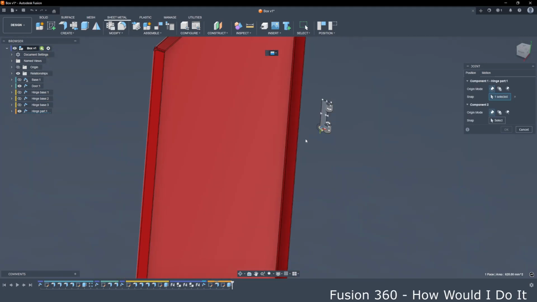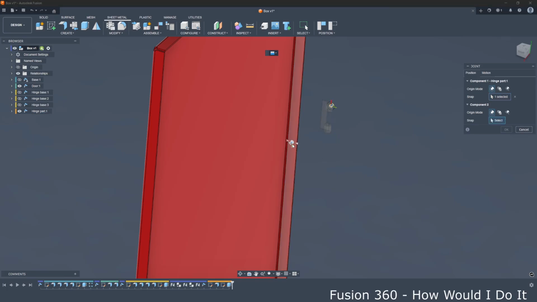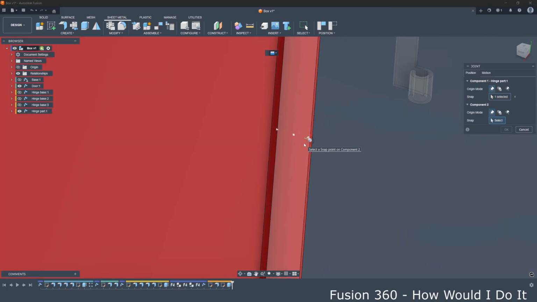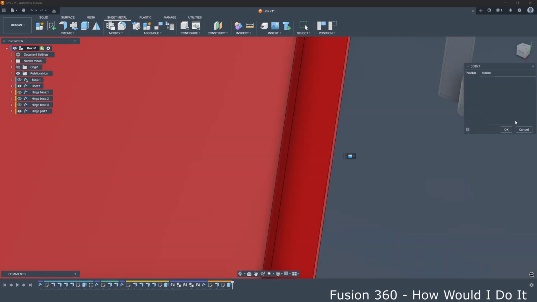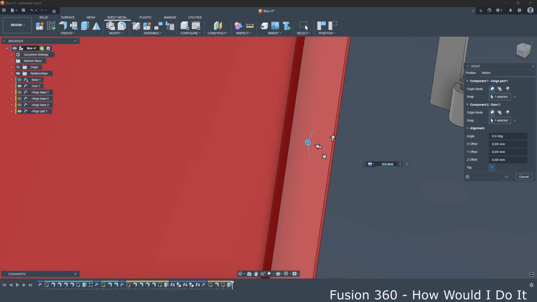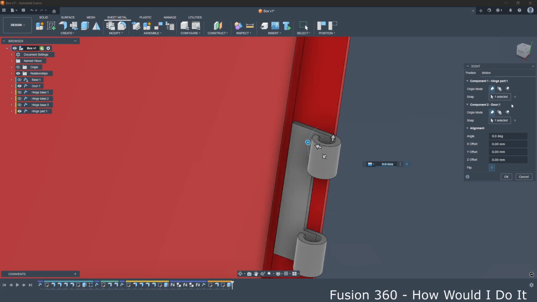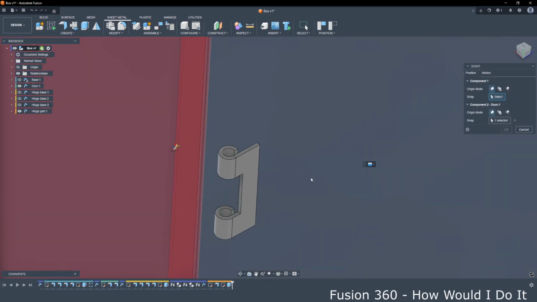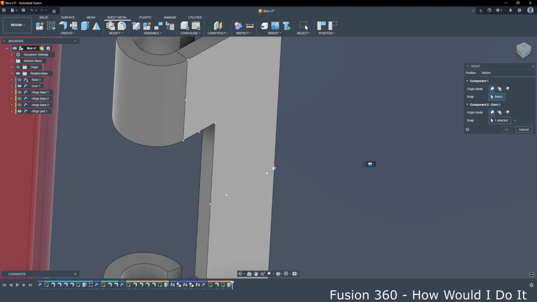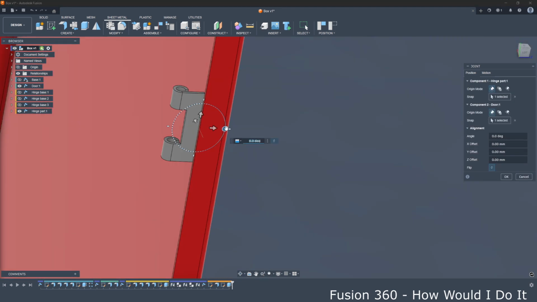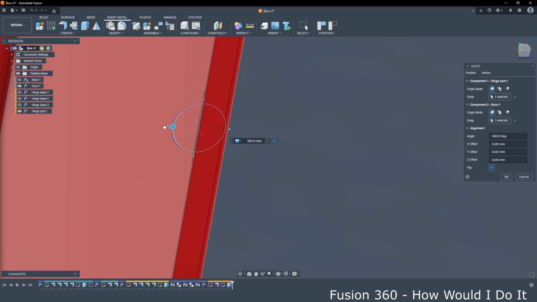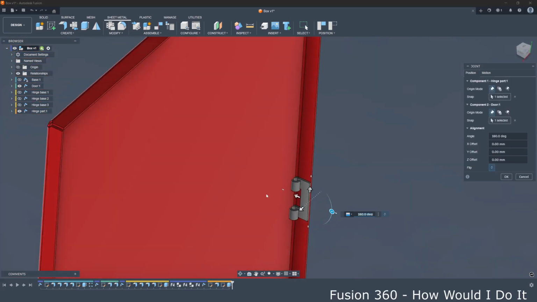Why is it not showing us? Now it's showing. So something isn't okay. I will have to select this one again. Now it's okay, and we will rotate this element 180 degrees.